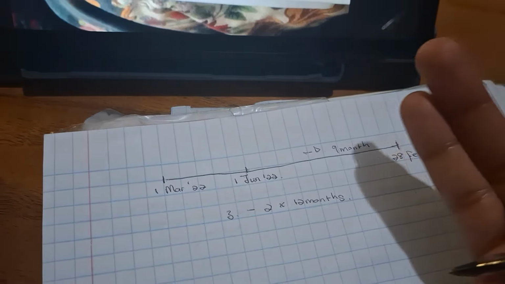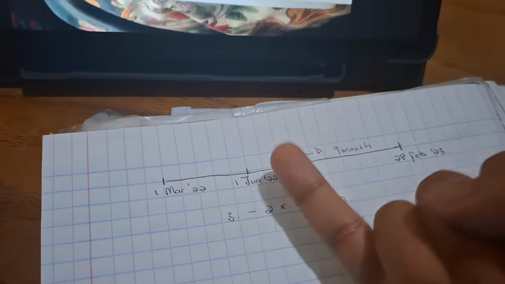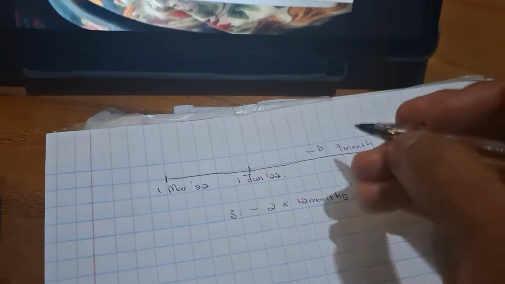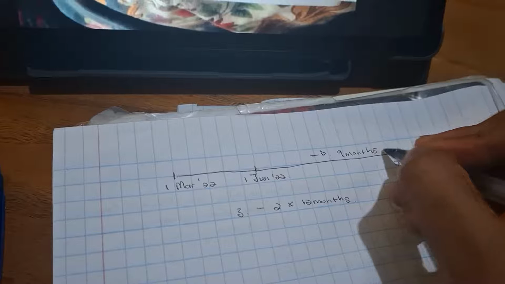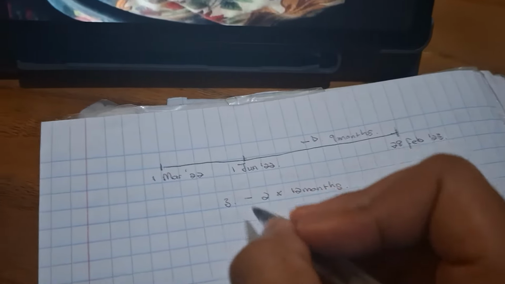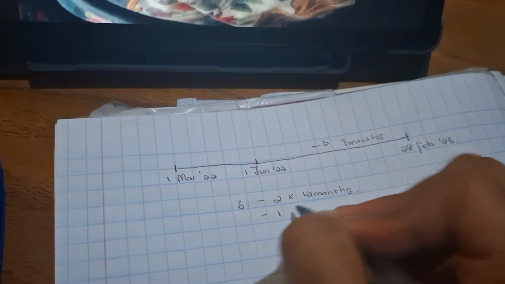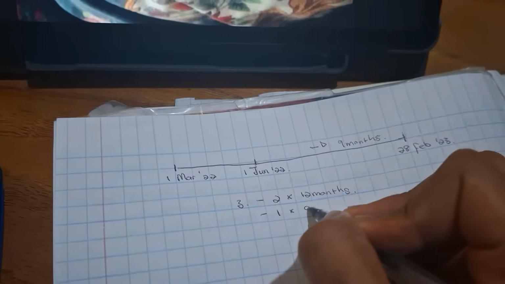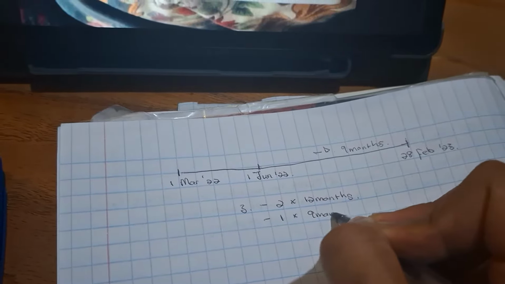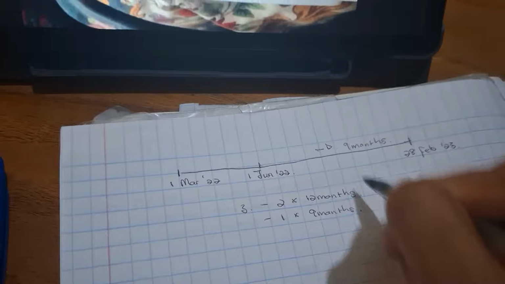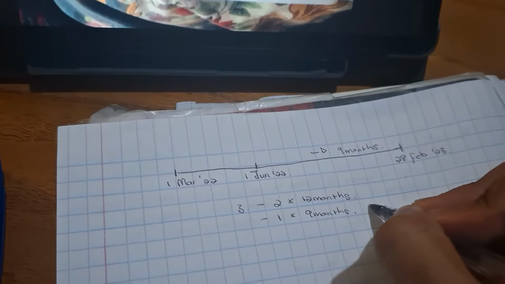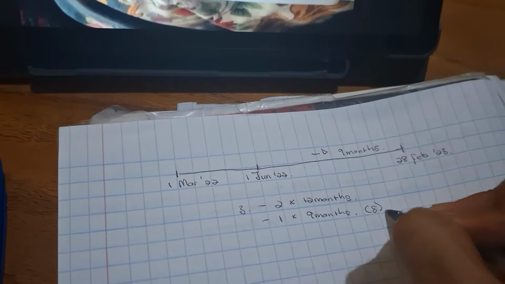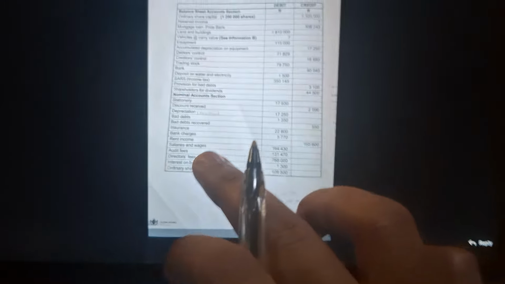April, May, June, March, April, May. Yeah, 3 months. So that's going to be 9 months, right? 9 months there. So one director here worked for 9 months. But then out of this 9 months, he was not paid for one of the months. So it's 8 months.